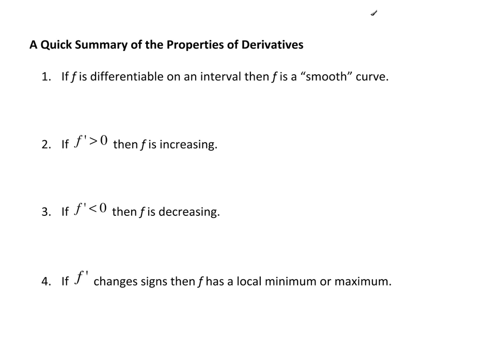Let's wrap up this discussion with a quick summary of all the properties that we've talked about of derivatives. So if f is differentiable on an interval, then f is smooth. If it's differentiable, then we get a curve that looks like this. If I have a point where it's not differentiable, then I end up with perhaps a cusp or a vertical asymptote. Either way, I'm going to end up with something that is not smooth.